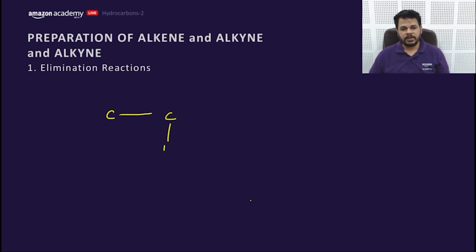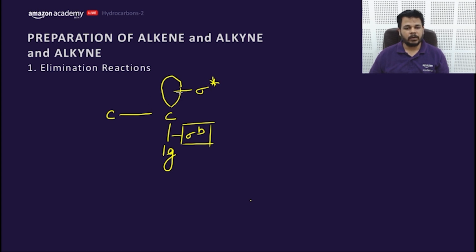Now the next question arises: why is anti elimination mostly preferred over syn elimination? Because of this, my dear friends. This is the C-Lg sigma bond, and this is the Lg. Every sigma bond has a corresponding sigma anti bonding orbital, and if you are putting electrons into the anti bonding orbital, this bond will get shifted. Getting my point? Let's say an example.